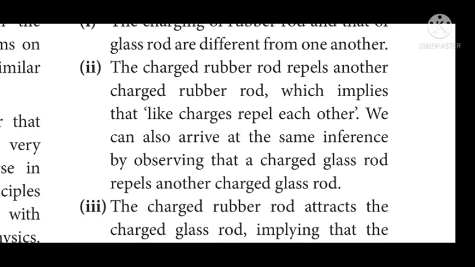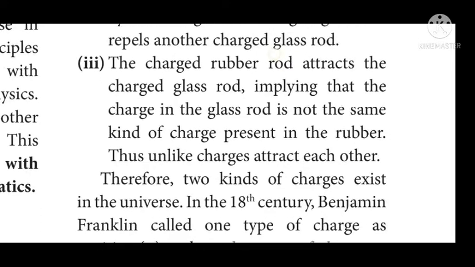We can arrive at the same inference by observing that a charged glass rod repels another charged glass rod.